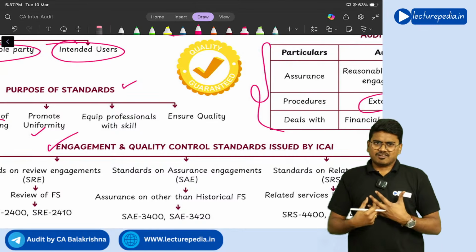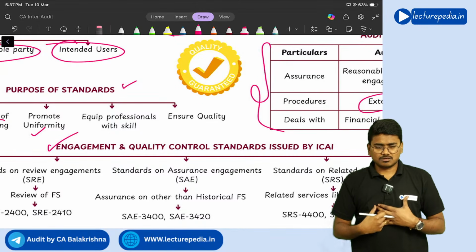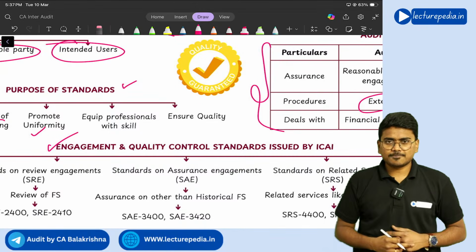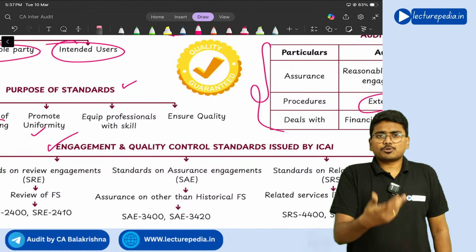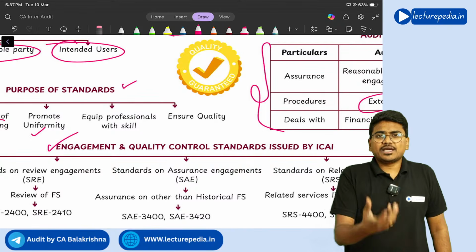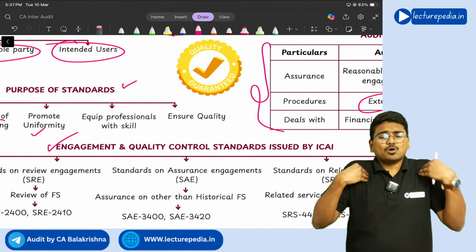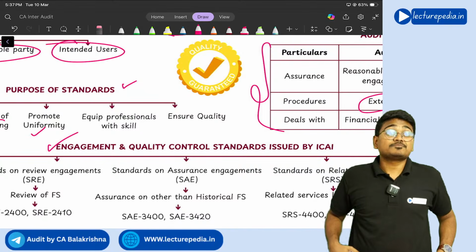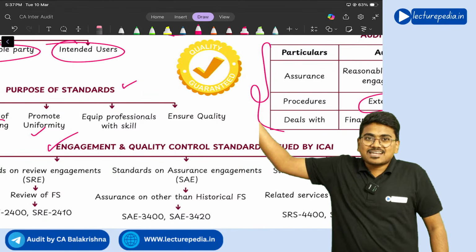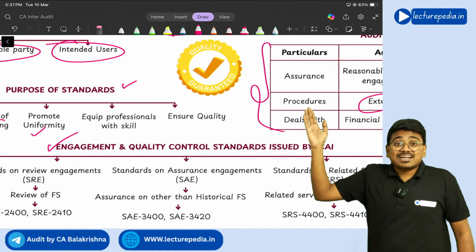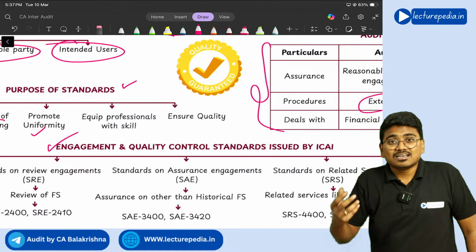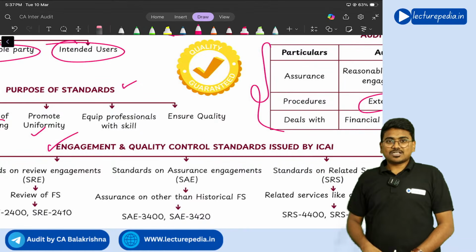And for chartered accountants who have to do audit, how to do the audit, what audit procedures have to be performed, how to make the documentation, all this, how will the chartered accountants get to know? By reading the auditing standards. So auditing standards will act as skill development for chartered accountants also. Correct or not?